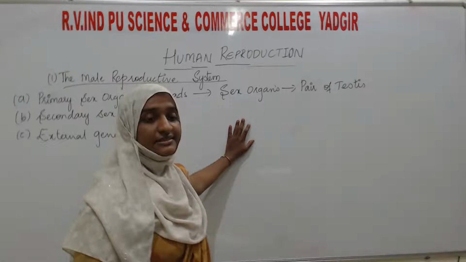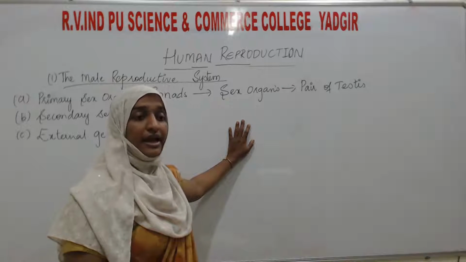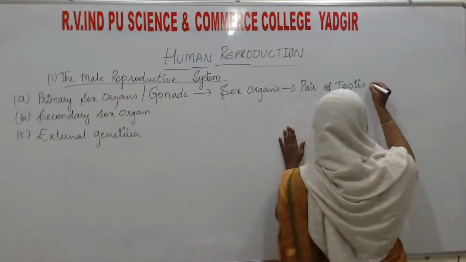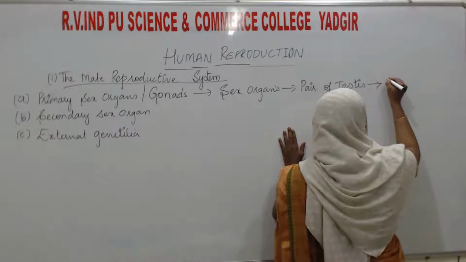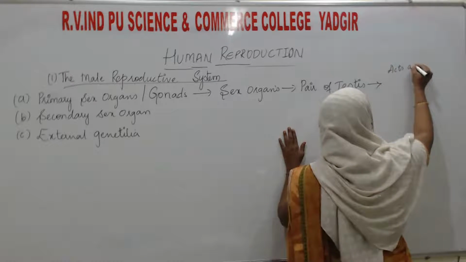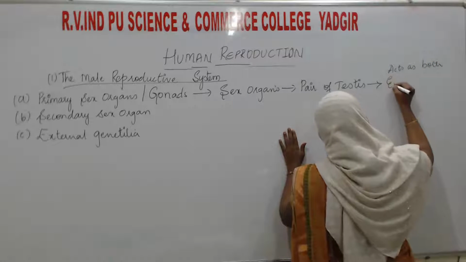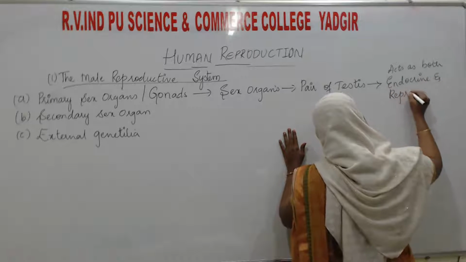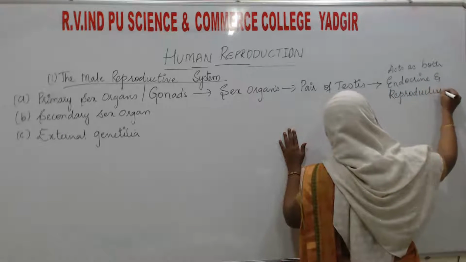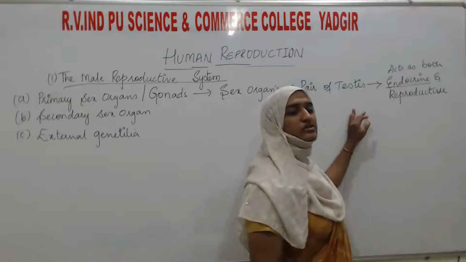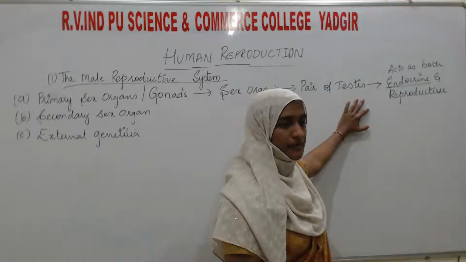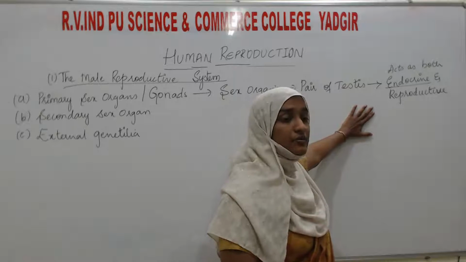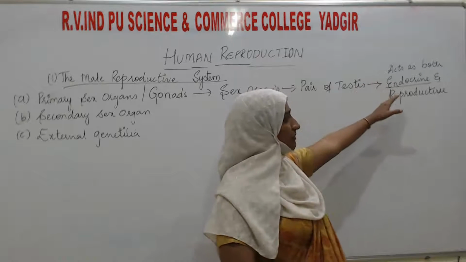The testis acts as both an endocrine and a reproductive organ. We call it endocrine because it is responsible for the secretion of certain hormones, that is testosterone. We will see more about that later.